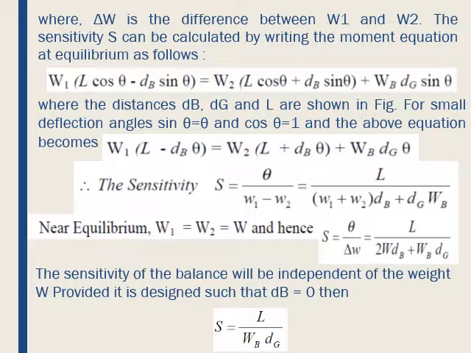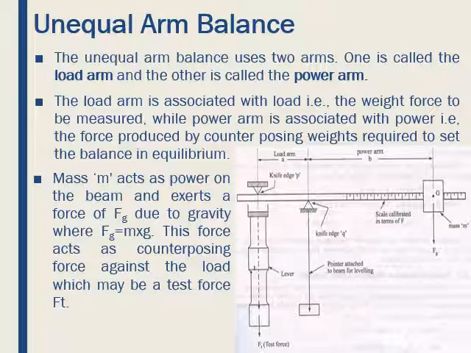Further, next is about the unequal arm balance method. An equal arm analytical balance suffers from a major disadvantage: it requires a set of weights which are at least as heavy as the maximum weight to be measured. So in order that heavier weights may be measured with the help of lighter weights, balances with unequal arms are used.